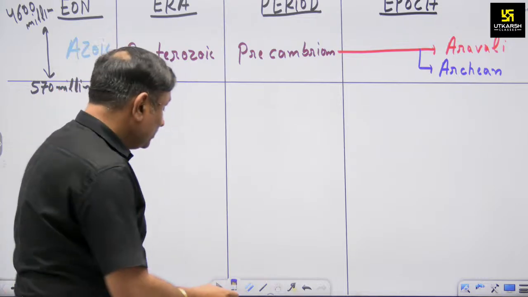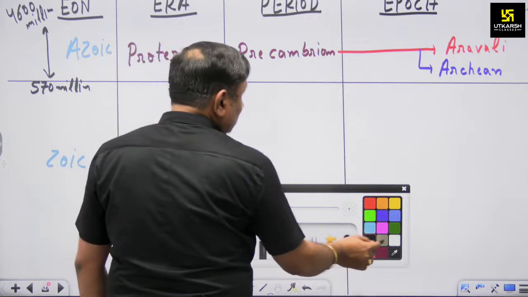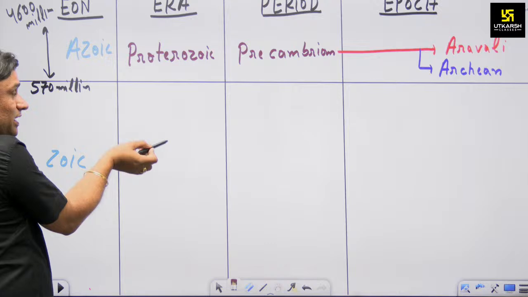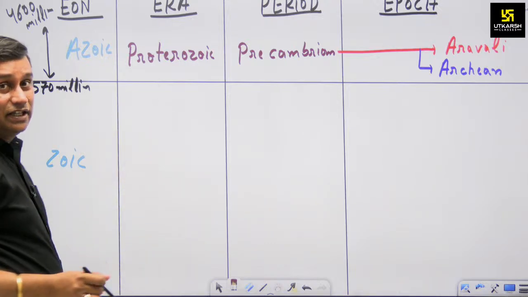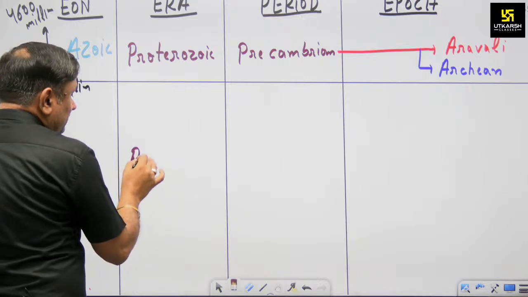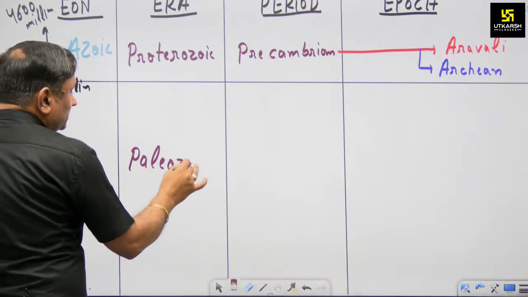Now the question arises, what is the change in time period? When we cross the 570 million year line, the era also changes, and the era is known as Paleozoic.